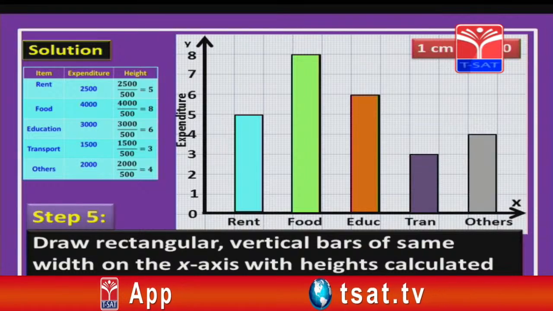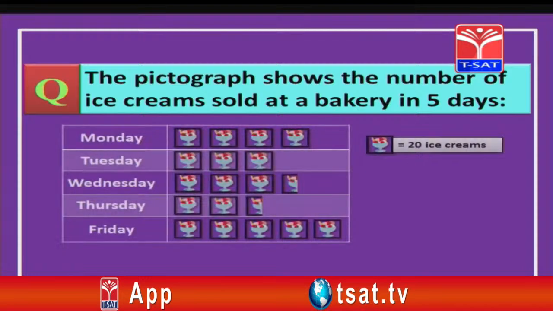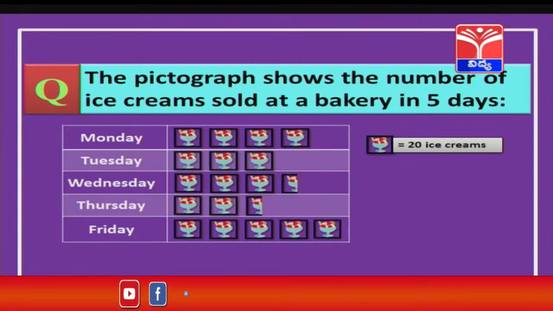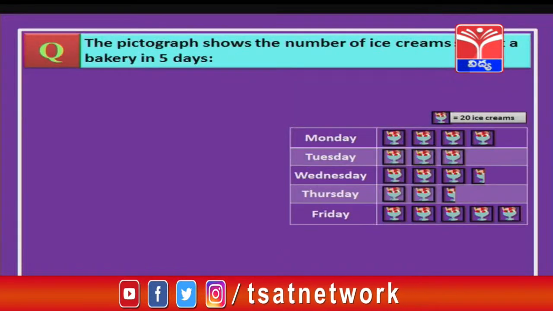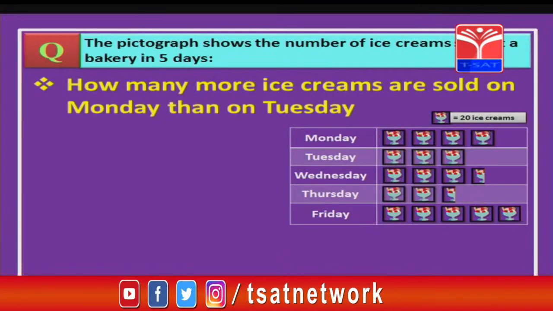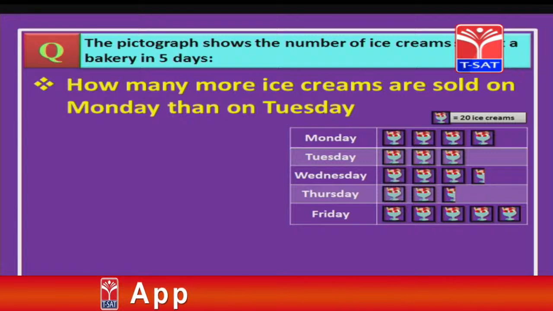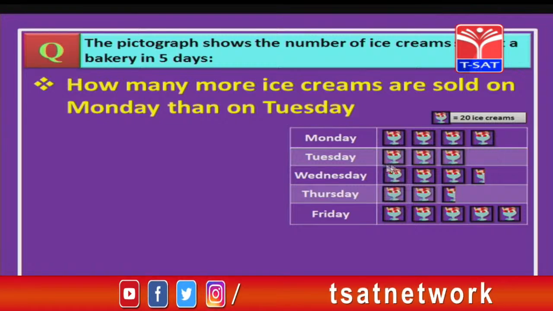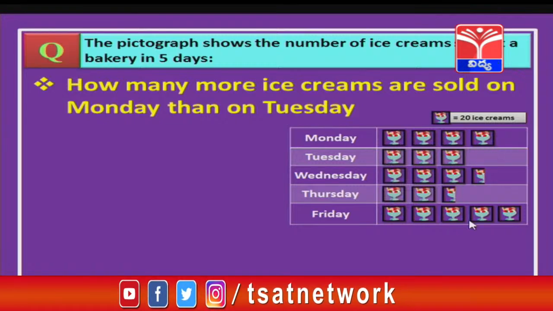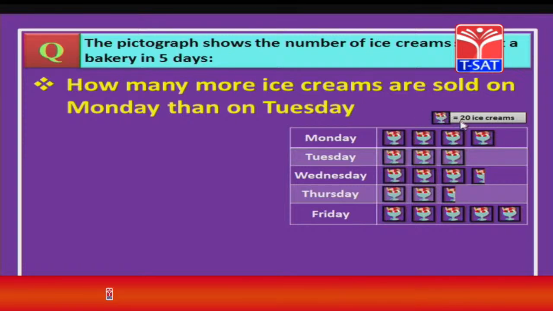Let us move on to our next problem, children. The pictograph shows the number of ice creams sold at a bakery in 5 days. We are going to answer these following questions, like how many more ice creams are sold on Monday than on Tuesday. So, take a look at this pictograph, children. So, here Monday, Tuesday, so on given up to Friday. Against this, you can see there are some images of ice creams, right. And here also it is given a scale factor, that is one picture shows 20 ice creams.